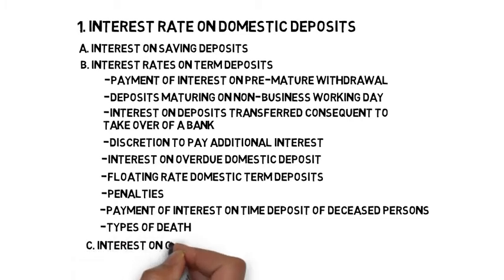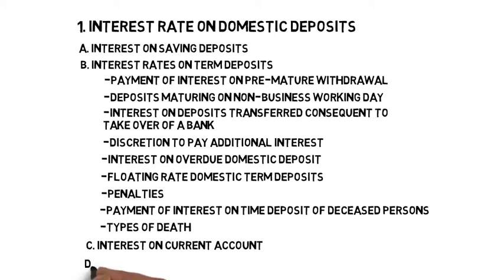3. Interest on current account. No interest is payable on amount lying in the account. In case of death of depositor, interest shall be paid for the period from date of death of the depositor till payment to the claimant, at savings rate as applicable at the date of payment. 4. Interest on recurring deposit. The interest on recurring deposit is paid at par with fixed deposit maturity.